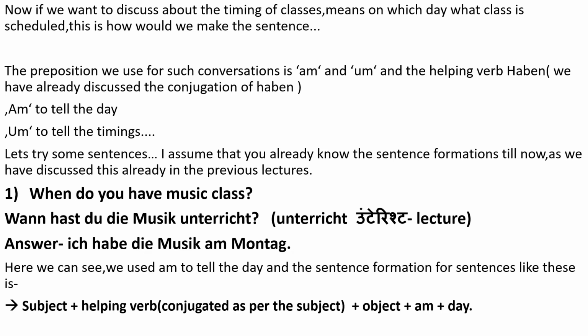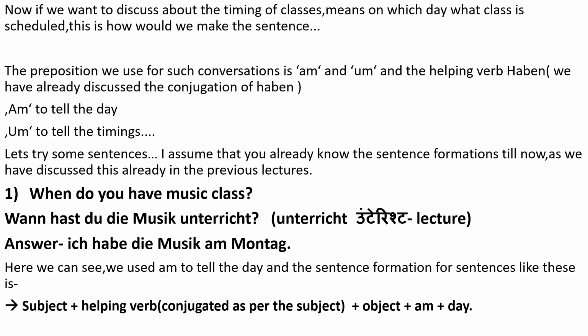We have already discussed the conjugation of haben. So am is used to tell the day, and we use it to tell the timings.